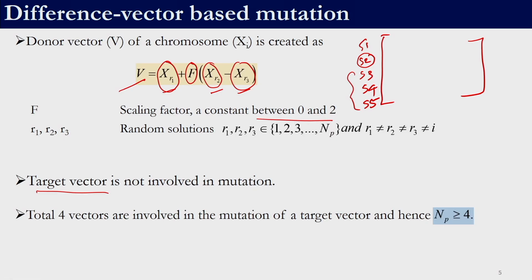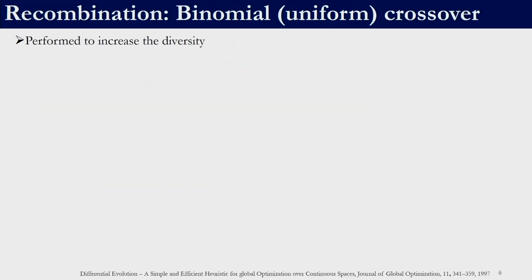So, here we see that our population size has to be at least greater than or equal to 4, because let us say we are working with solution 1, right, then we need 3 random solutions. So, that has to be 3 different solutions. In this case, when we are working with S2, the 3 other random solutions would be S1, S3, S4. So, here we need to keep in mind that we need 3 random solutions and they should not be equal, right, and the target vector itself does not participate in mutation.